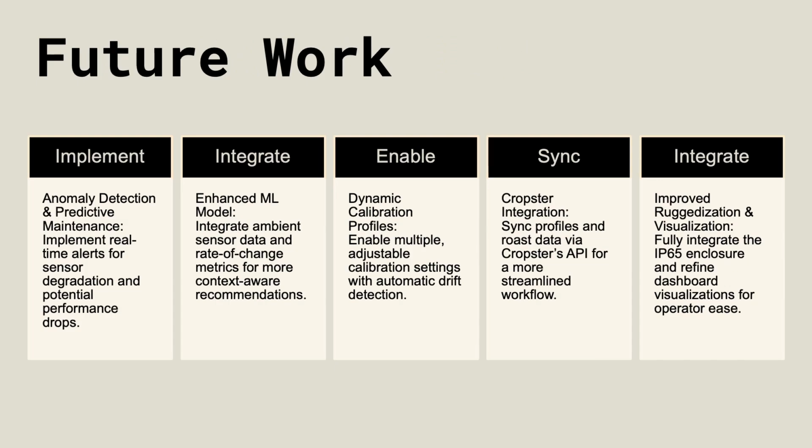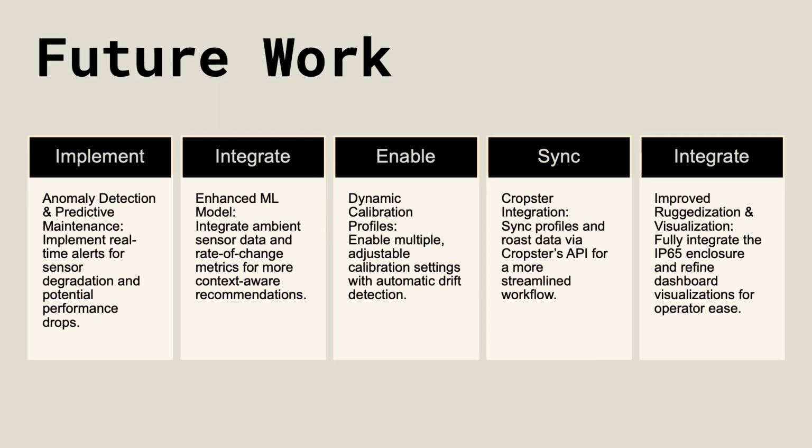Looking ahead, there are several improvements that we recommend for future development to enhance the performance, reliability, and usability of the system. One key recommendation is the implementation of anomaly detection and predictive maintenance. By analyzing historical trends in sensor data, the system could be extended to detect gradual sensor degradation, abnormal roast conditions, or faulty hardware before these issues lead to quality loss. This would improve both consistency and operational reliability in real-world settings.